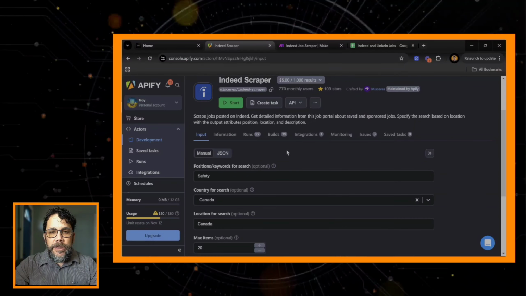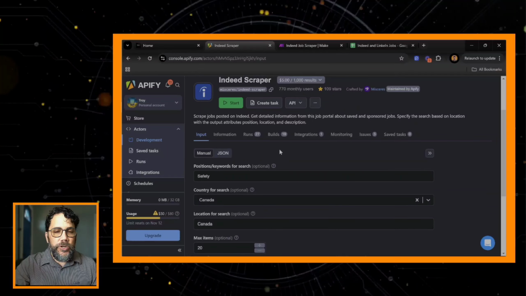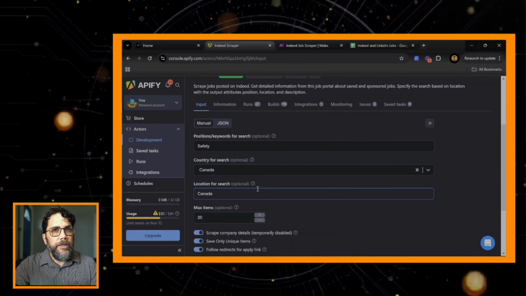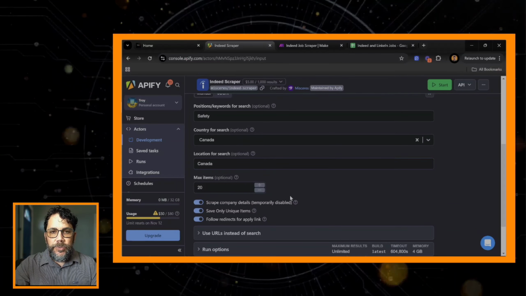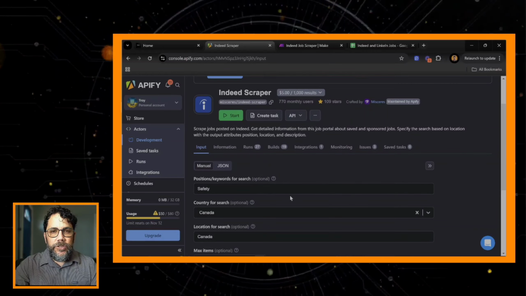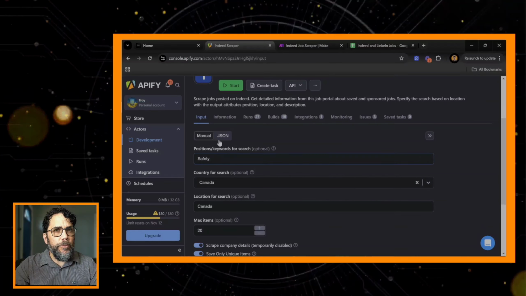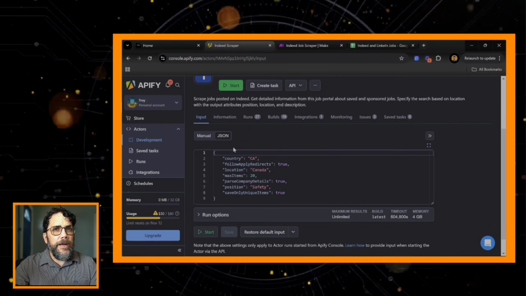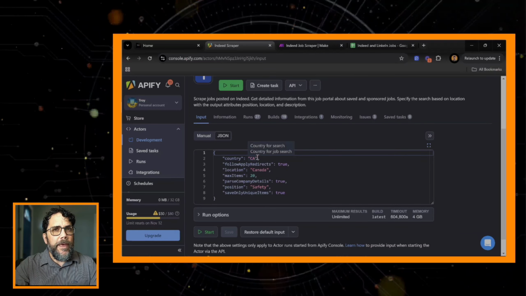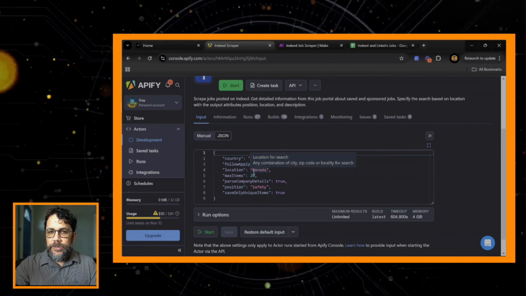And we're going to get into some key things that we want searched. When I was using this particular one, I'm a safety professional along with automation, so I chose safety. Where did I want to look? I want to look in Canada. And I want about 20 results per run, right? So what it's going to do is go into Indeed, look for safety jobs in Canada, and produce some results for us. This is the form we fill out, and we can get a JSON formula here to have all of that information. As you can see, Canada here, keyword safety, position, and then returning 20 results.